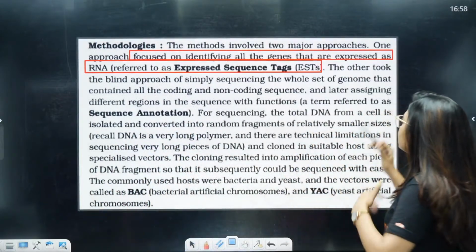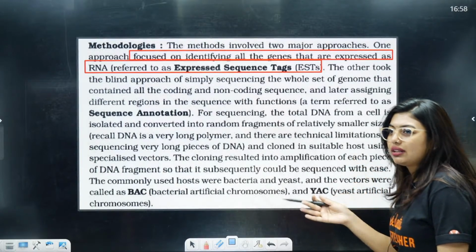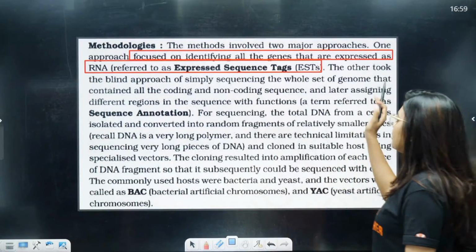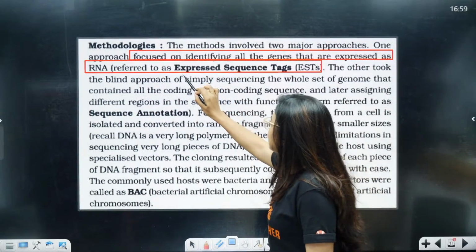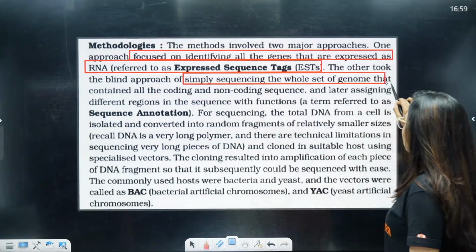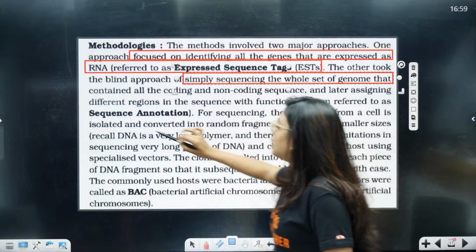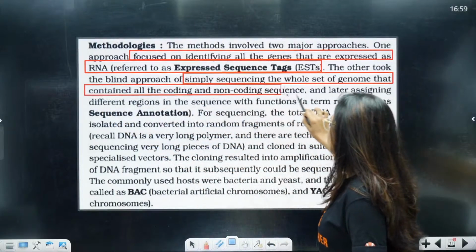Now, the other took the blind approach. They did not think about expression or anything. The blind approach was simply sequencing the whole set of the genome, which contained both the coding and the non-coding sequences.